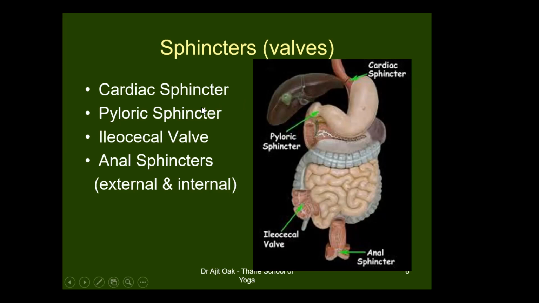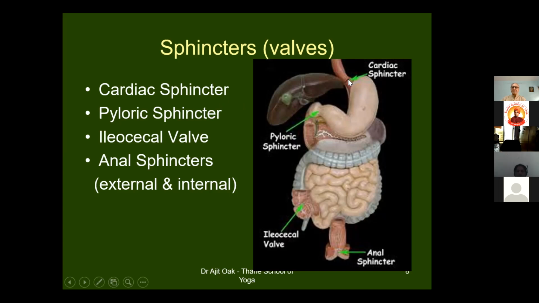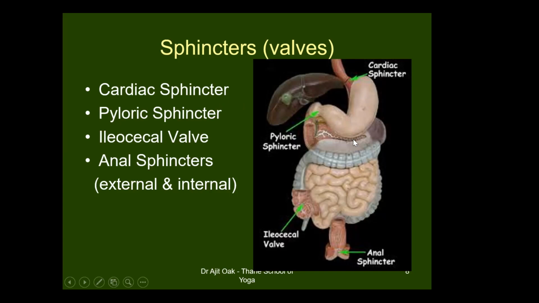One is called the cardiac sphincter. As you can see here, this is the esophagus. I hope you can see this diagram. Esophagus continues as stomach, but in between esophagus and stomach, there is a cardiac sphincter. So when the stomach is full, that valve will close. That will not allow extra food to pass there.